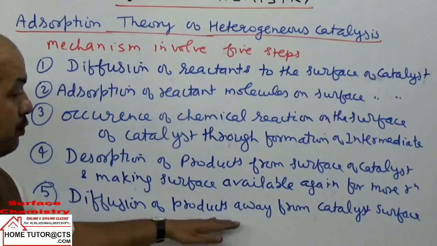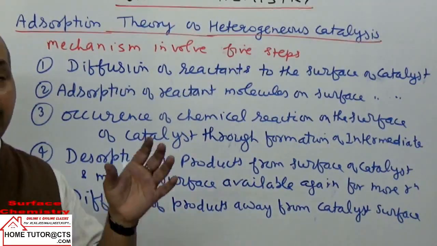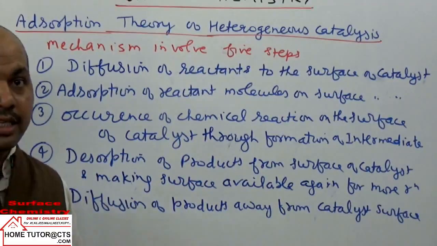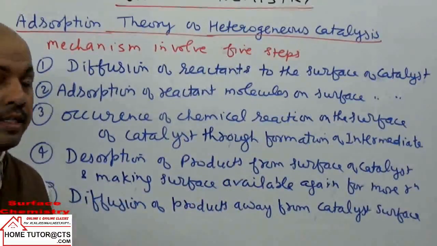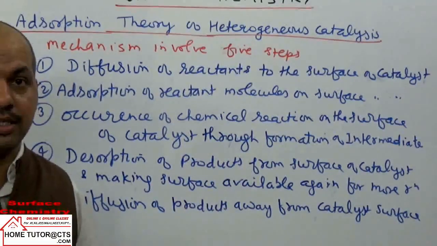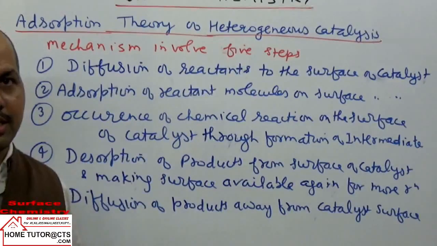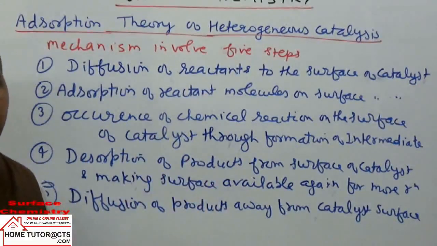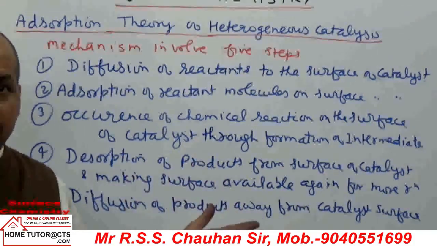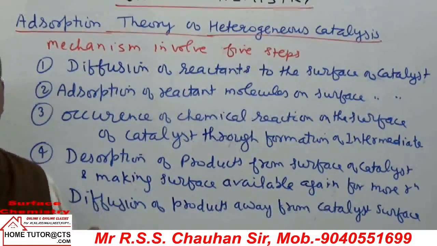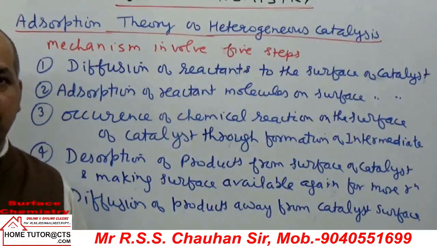Now you can see what happens at the end of the reaction. The catalyst has free surfaces, on which they adsorb reactants again, after the products form and diffuse away from the surface of the catalyst. So even a small amount of catalyst will be sufficient to help this reaction. This also explains that the catalyst remains unchanged chemically and also in amount. At the end of the reaction the catalyst remains unchanged.